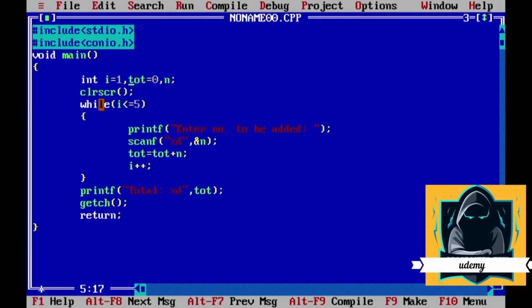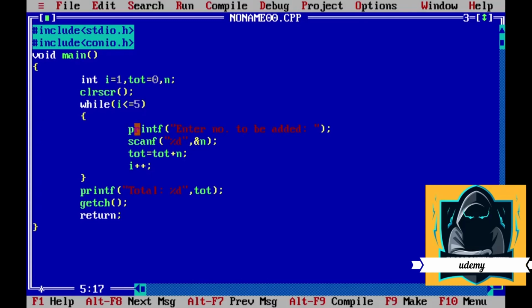First I will initialize the I value with 1, the total with 0, and then n, an integer variable n, to store the inputted number, clear screen, and then the loop. While I, as the I value is initially 1, it will check here 1 is less than or equal to 5, yes.